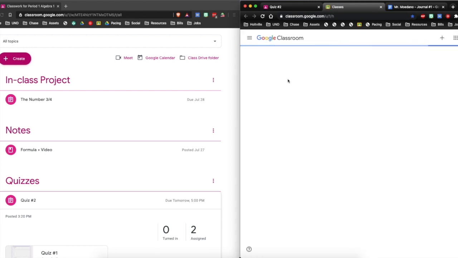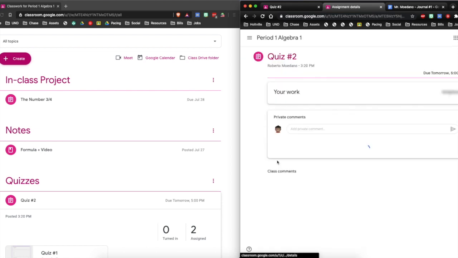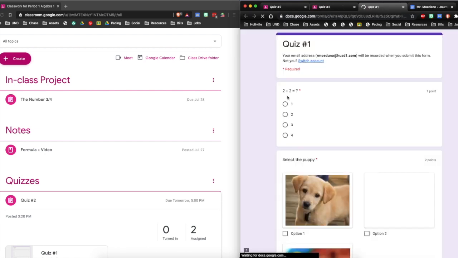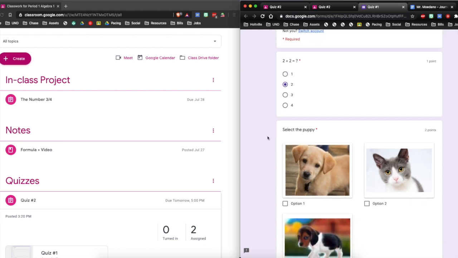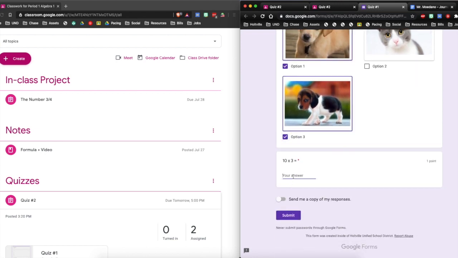So let's go to my other student. There it is. Due tomorrow, quiz number 2. And he's ready to do the quiz. So look, he's gonna put a 2 there. 2 plus 2 equals 2. Select the puppy. Well, there's a puppy here, there's a puppy there. And for my answer here, I'm gonna put a 30.